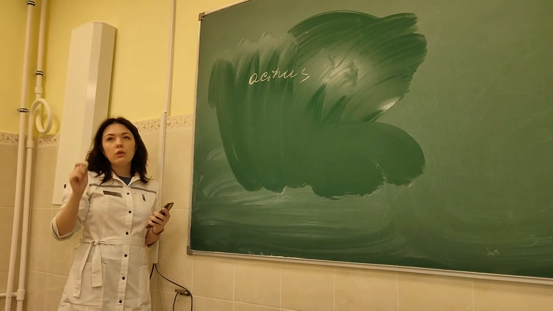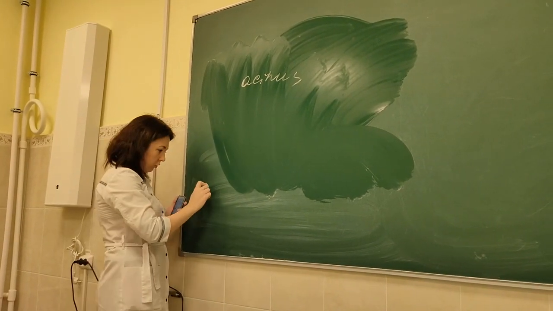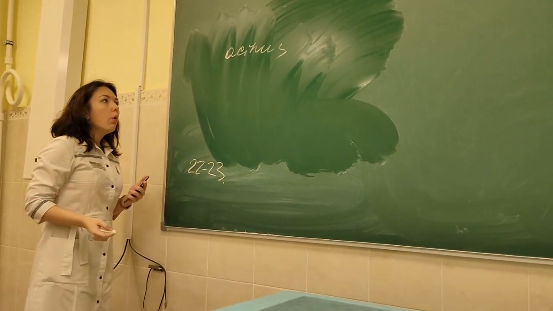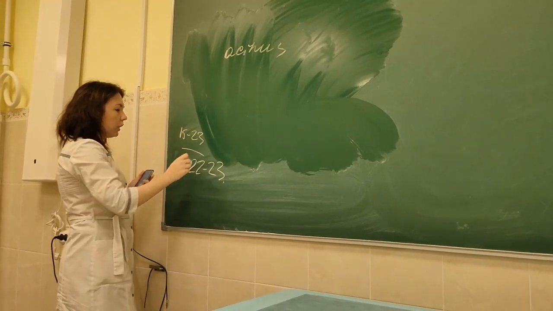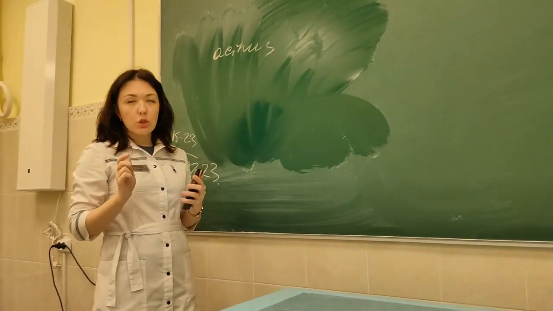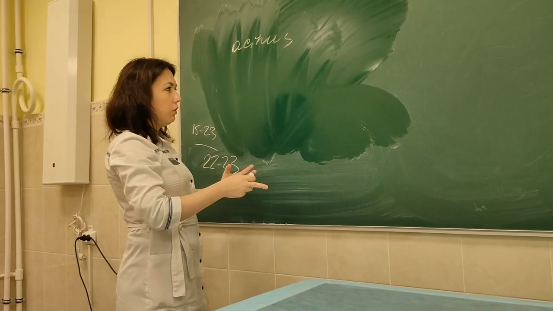Totally they divide 22 or 23 times. But we are interested only in the divisions from the 15th to 23rd, the very last divisions, because gas exchange actually takes place only in this lowest division.